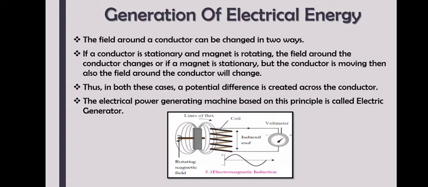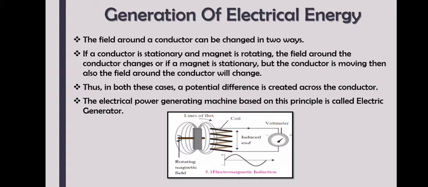So either of the two should be rotating, either the conductor or the magnet. Thus, in both these cases, a potential difference is created across the conductor. When I say potential difference, it is the difference in their charges, right? So the electrical power generating machine based on this principle is called an electric generator.